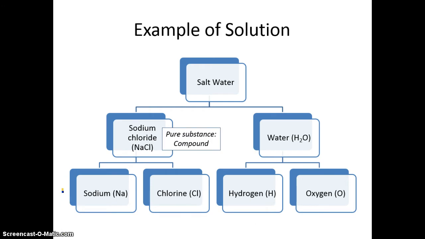So over on the side where you see sodium chloride, NaCl, you can go ahead and write sodium chloride in that circle, and then next to it on those two lines you have pure substance and compound. Okay, so you can go ahead and write those on the lines just to the right of where you see the salt. Underneath the sodium there are two lines. You can write the words pure substance on the first line and then the word element on the bottom. And chlorine is exactly the same. Chlorine also is a pure substance and it is an element.